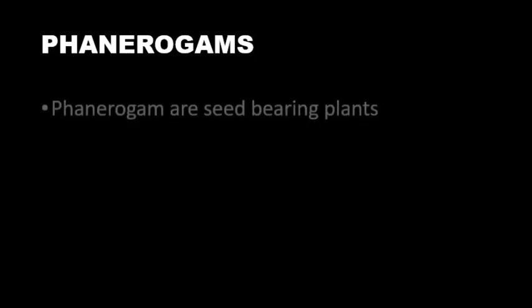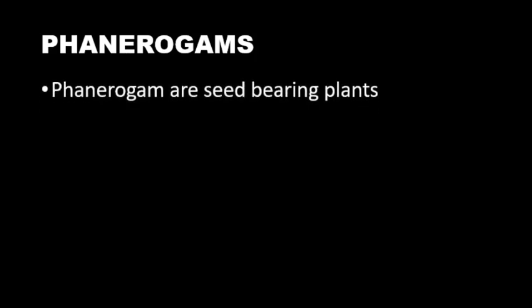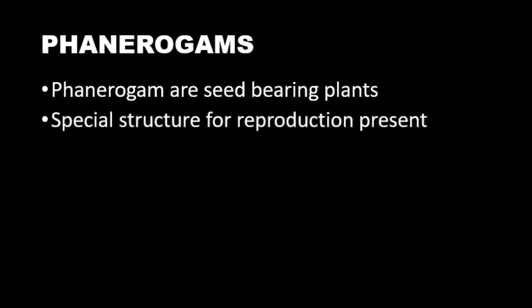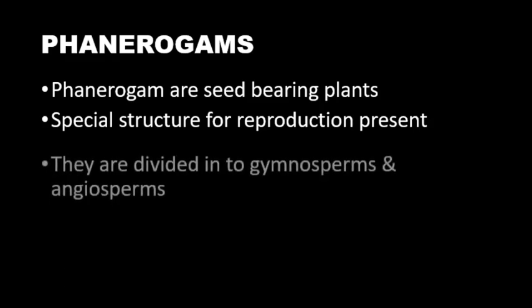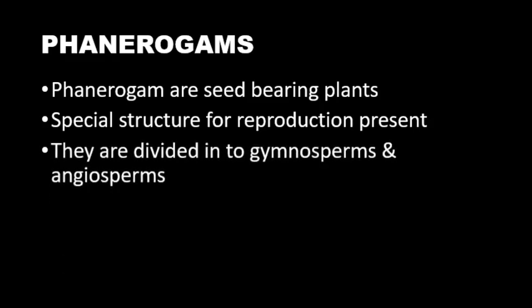Let us start with the next group, that is phanerogams. These plants can produce seeds. That is why they are called seed bearing plants. So all the plants that can produce seeds are included in phanerogams. Also they have special structures for reproduction, and depending upon whether the seeds are enclosed in a fruit or not, phanerogams are classified into gymnosperms and angiosperms.